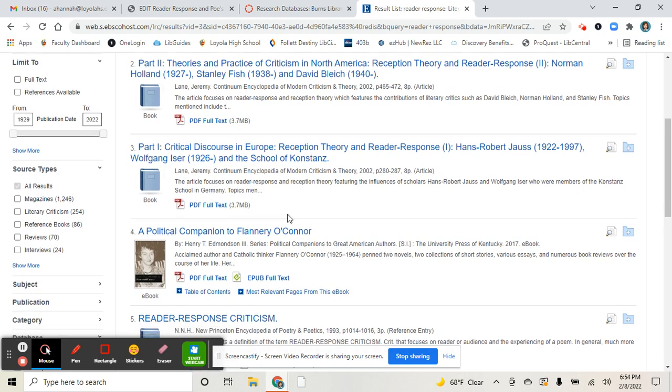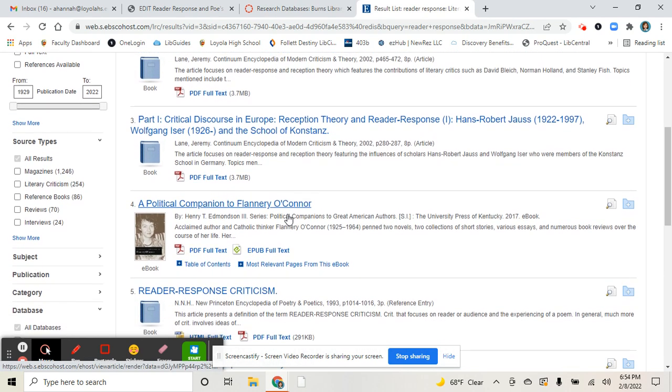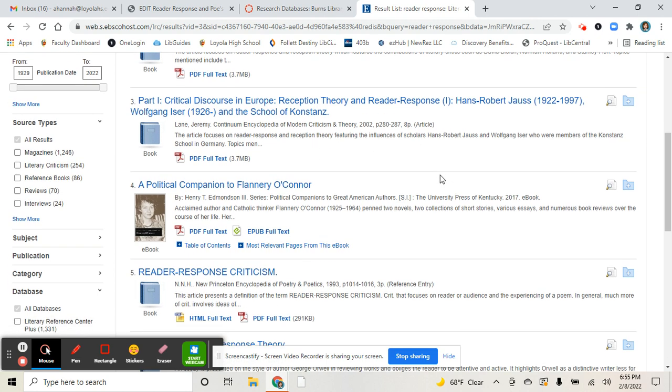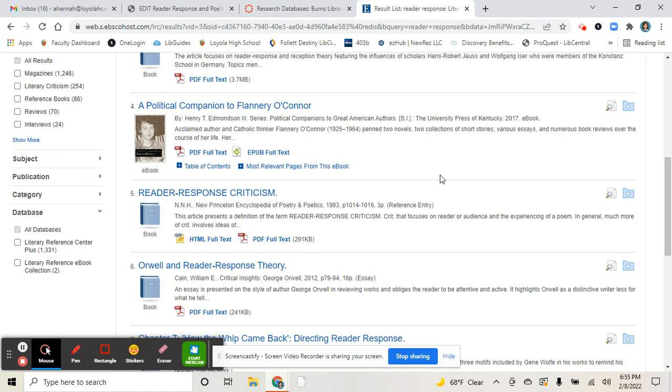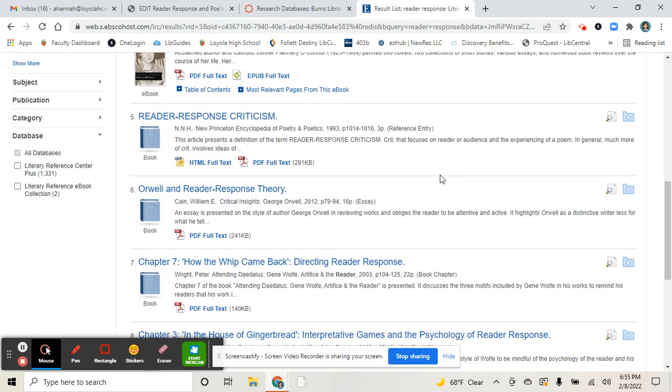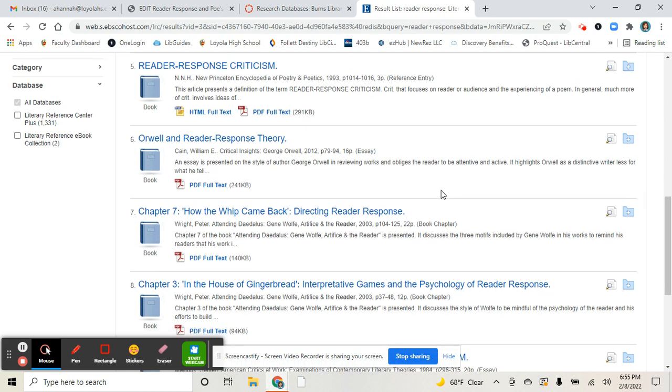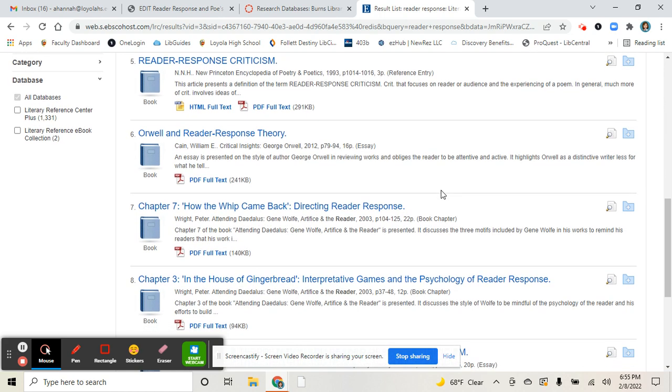Reader response. The article focuses on reader response and reception theory. So it looks like here they're talking about George Orwell, Animal Farm, 1984.